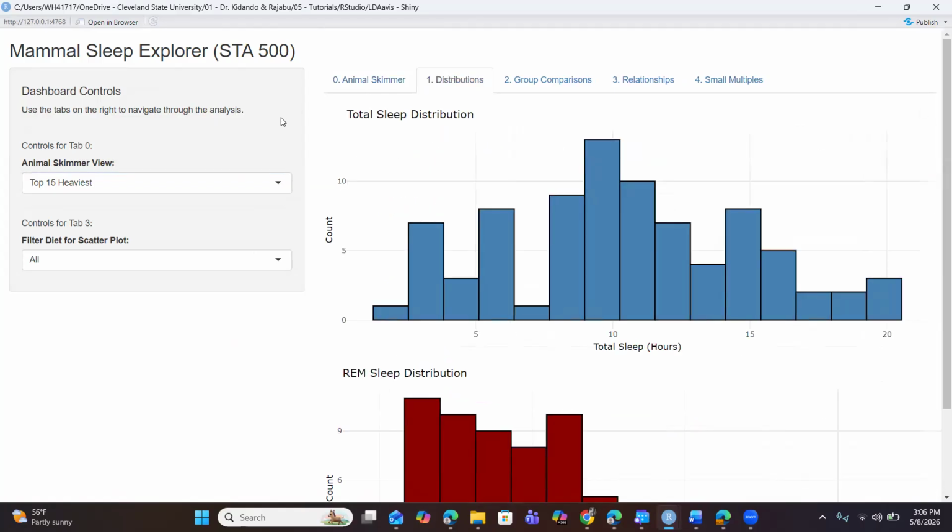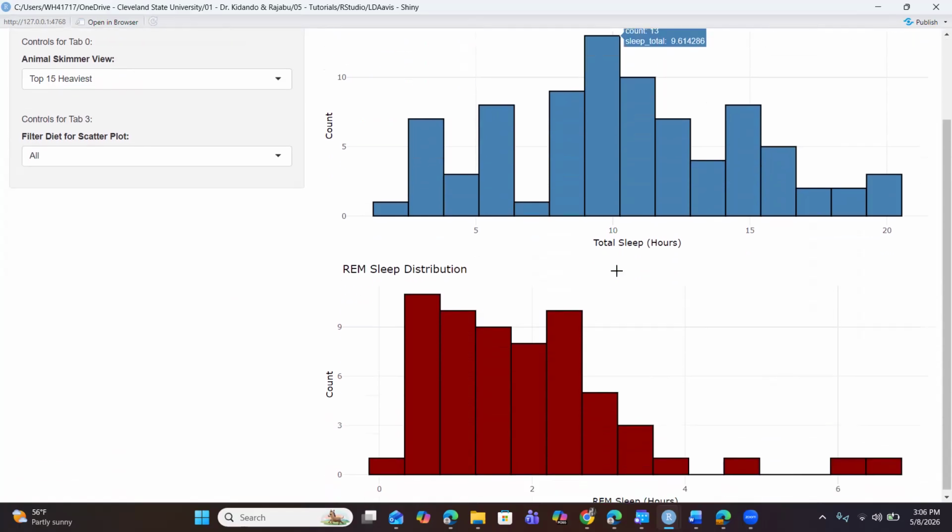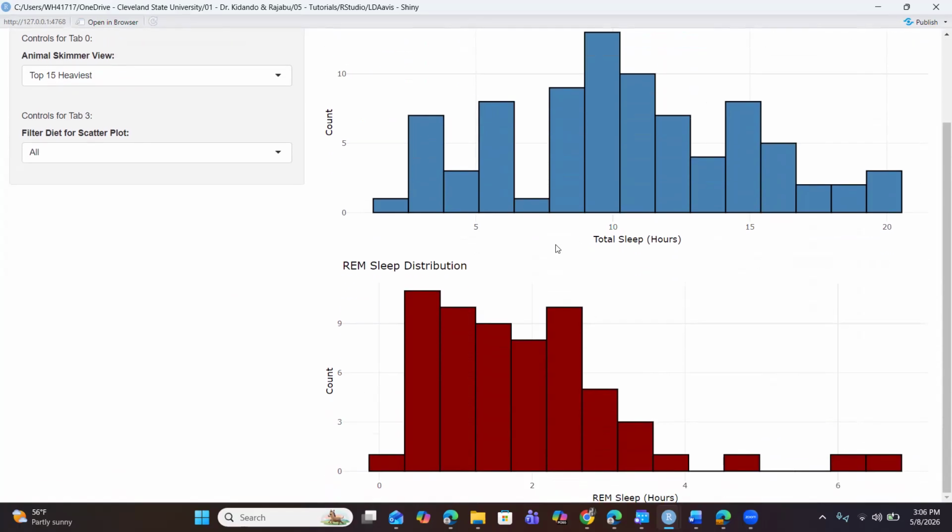Here in the distribution, I have two charts. The first chart shows the total sleep distribution, and as we can see, it is slightly skewed, almost uniformly distributed across the sleep hours, with an average of about 10 to 12 hours of sleep time.